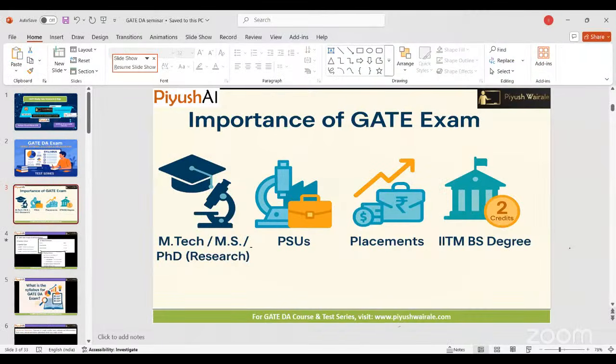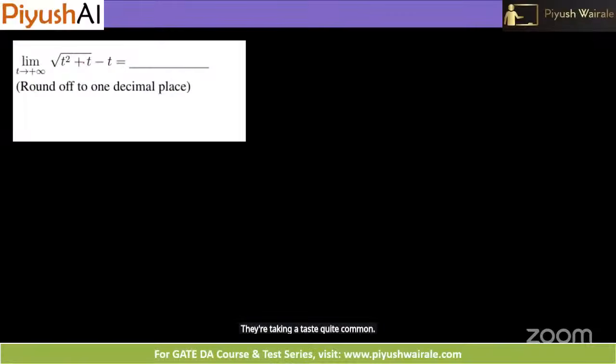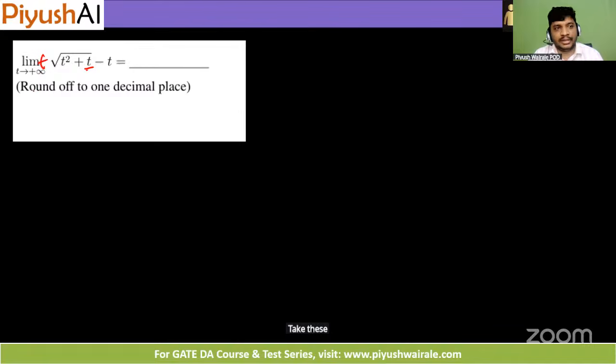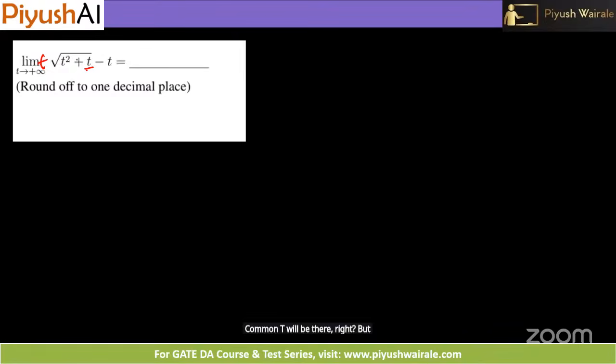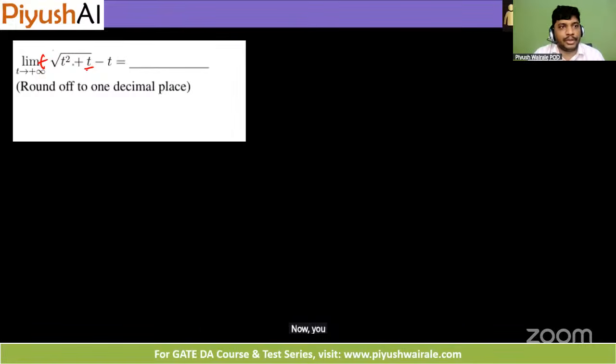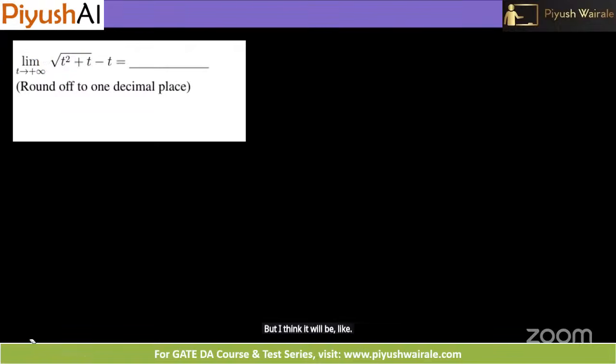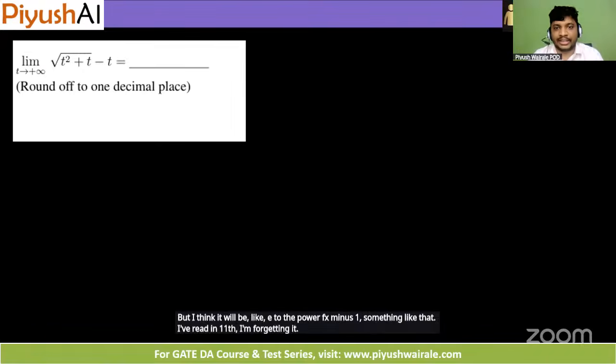Yeah, so tell me how we can approach this. They're taking t square common. If you take t square common, after that it will be 1 plus 1 by t minus 1 by t, then it will automatically be 1, the correct answer. If you take t square common, t will be there, right? But how can you take t square common? Yes, right? Okay. Sir, I think the base will be like e to the power fx minus 1, something like that. Someone answered in the chat: rationalize we have to do, okay?